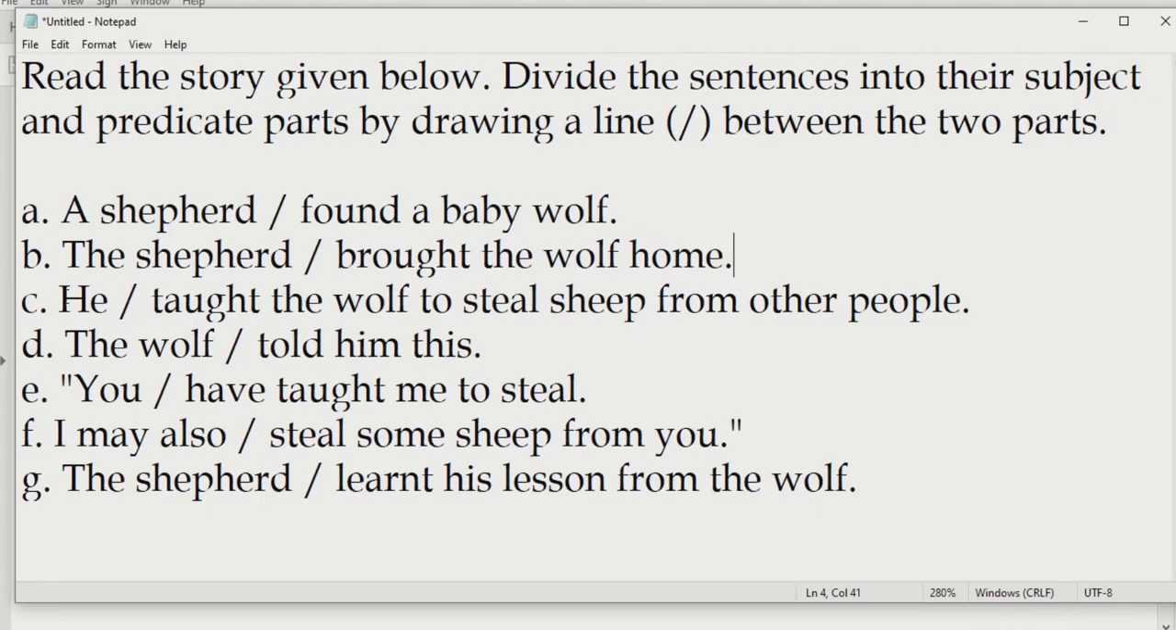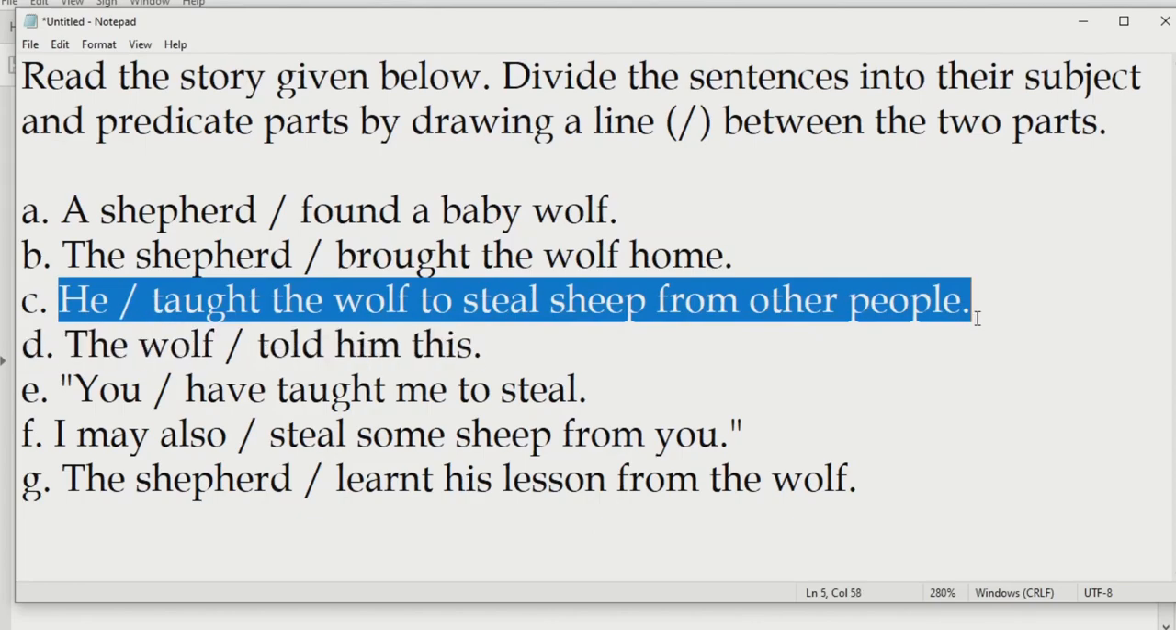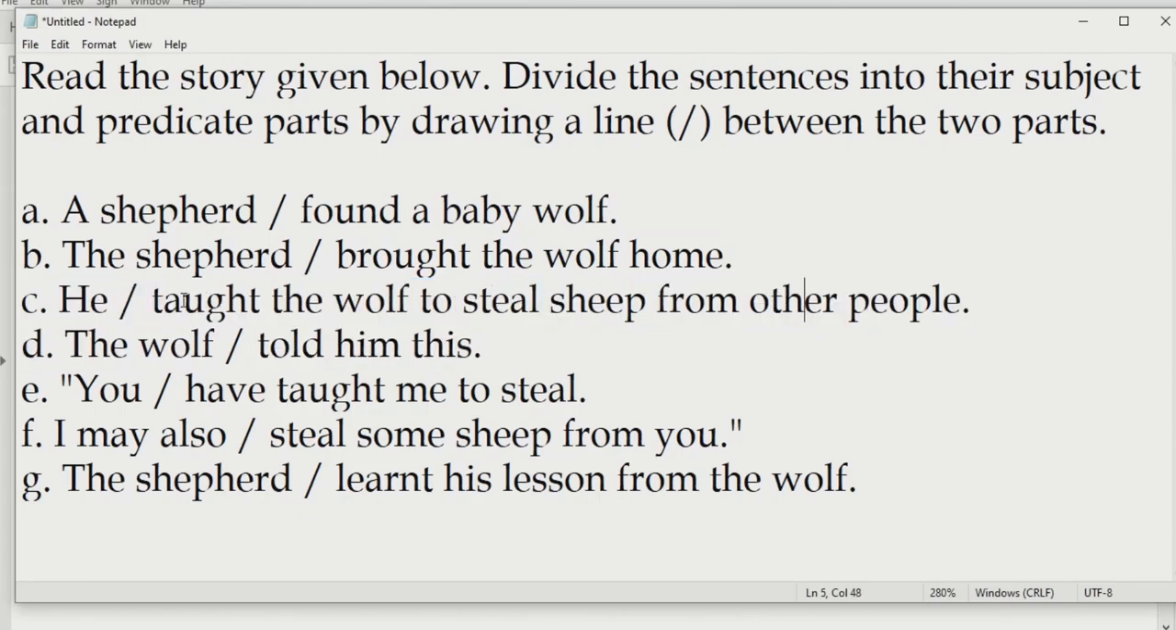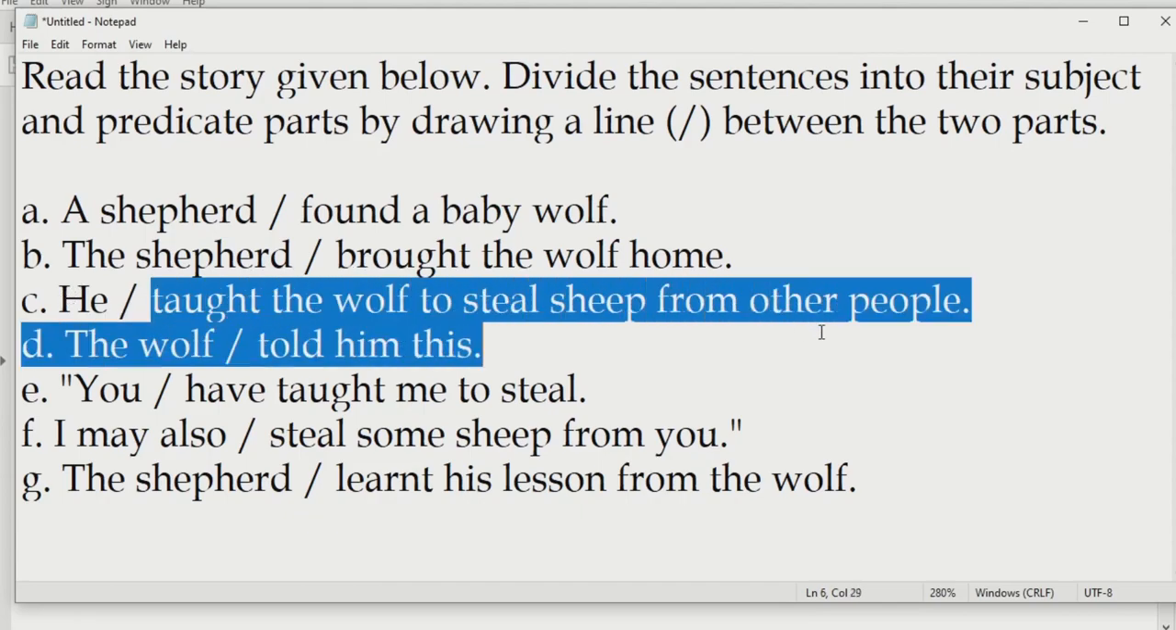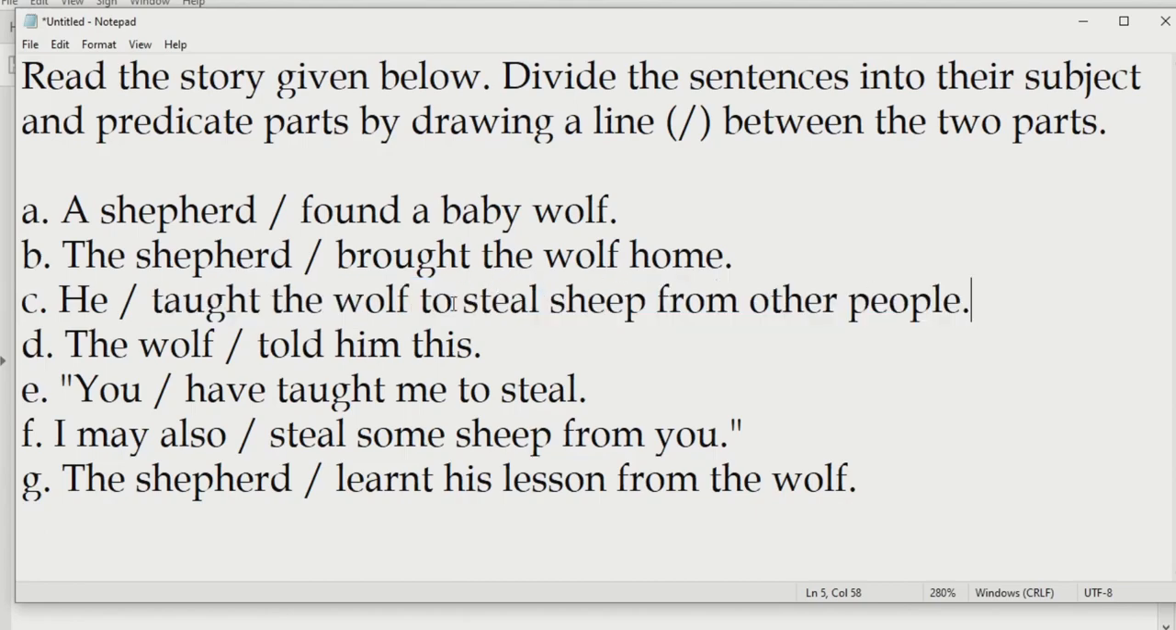Next one, he taught the wolf to steal sheep from other people. Now, students, you may think in this sentence, why do we have such a long predicate? A second question may also come up in your mind saying that steal is a verb. So why did we not put a line over here? Now let me explain to you.